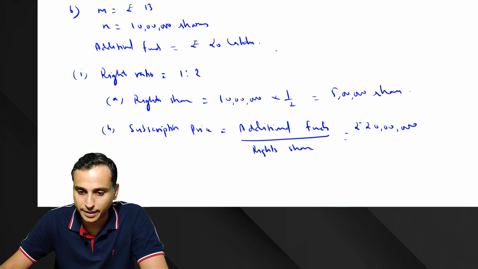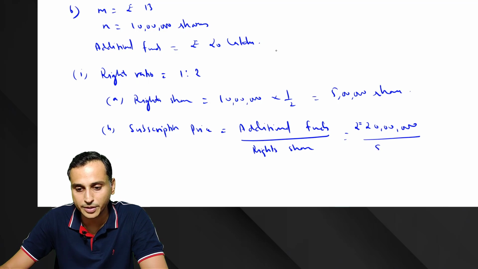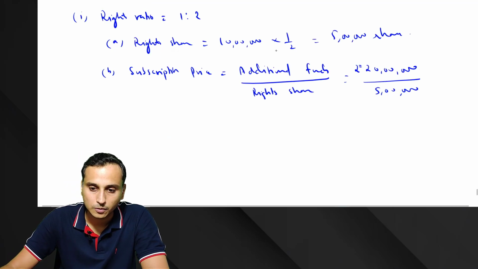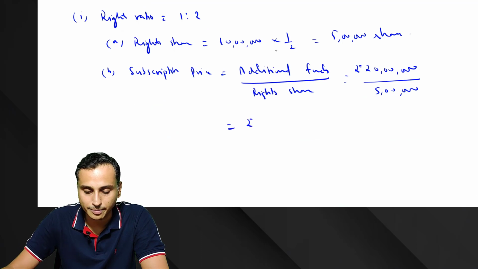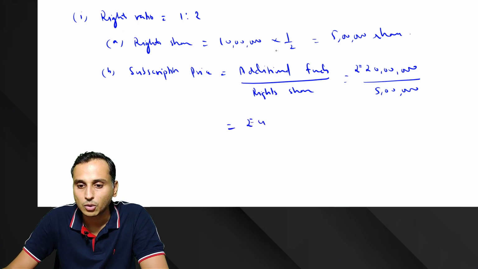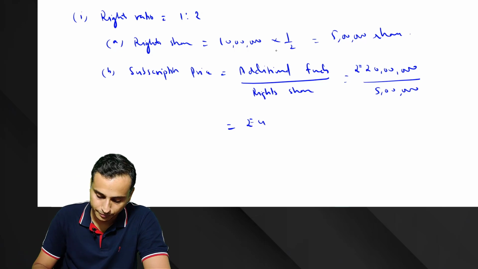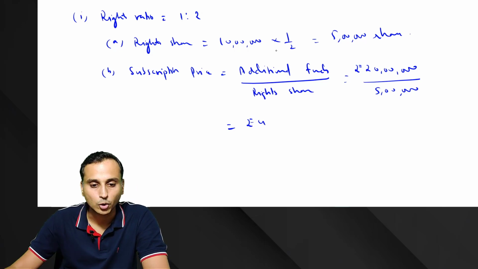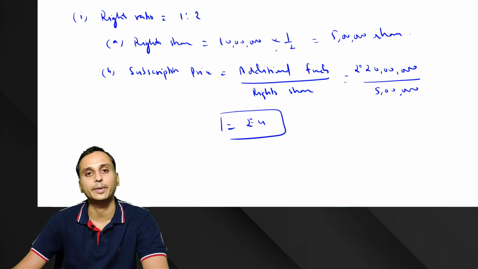So we need 20 lakh rupees divided by how many shares will be issued? 5 lakh shares. So how much is the price? Rupees 4. Yes, rupees 4 is the subscription price.